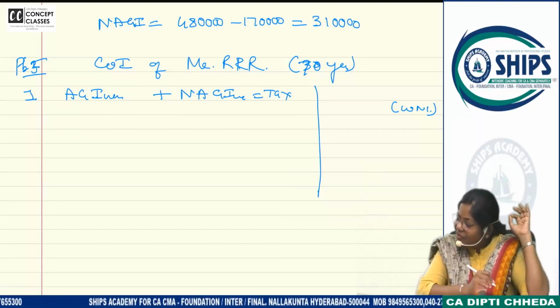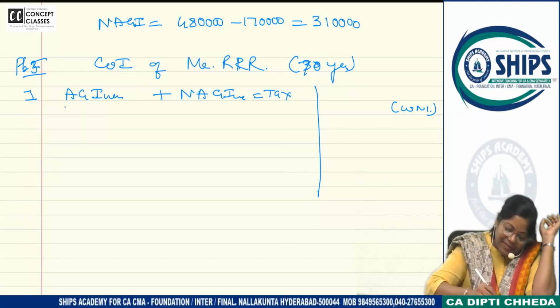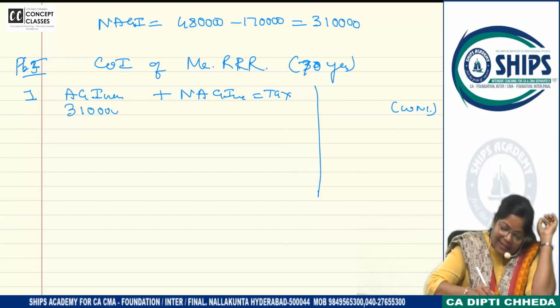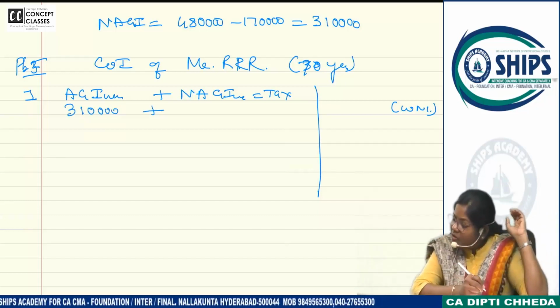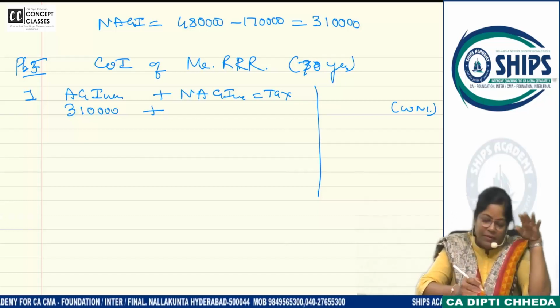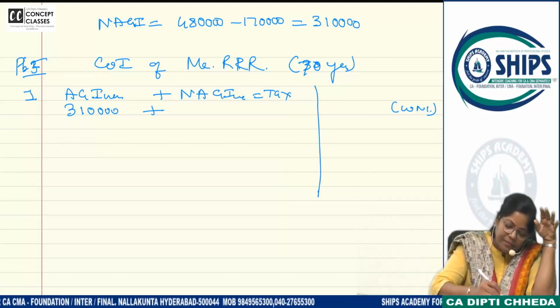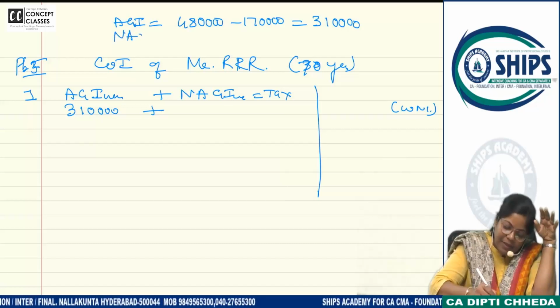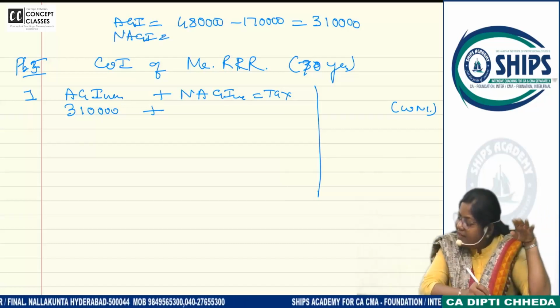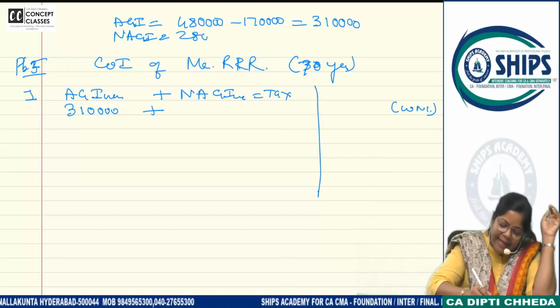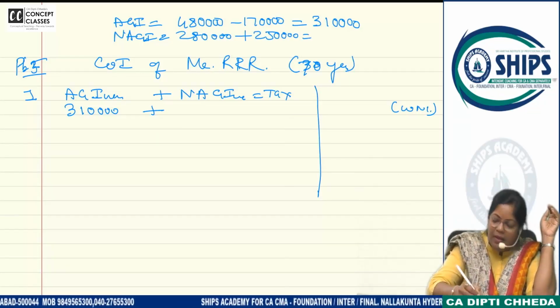What is agricultural income? 3 lakh 10,000. And what is non-agricultural income? Yeah, we should have done the computation. 280 plus, how much is it?